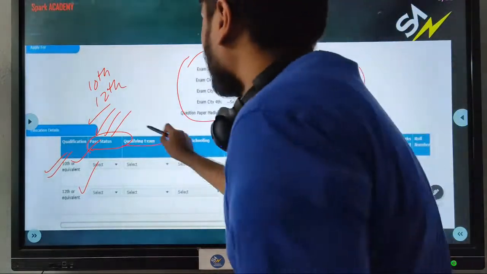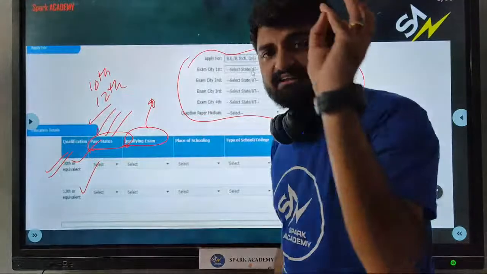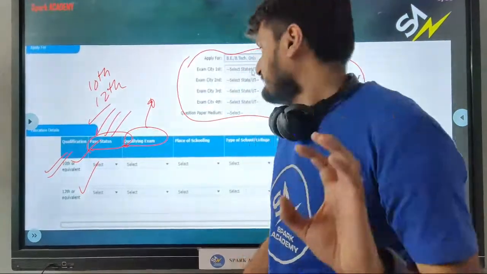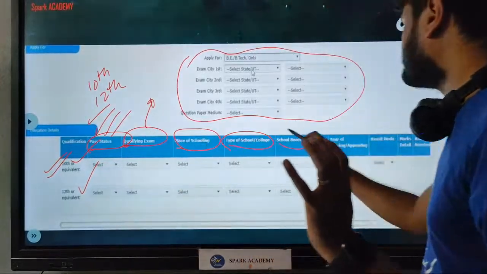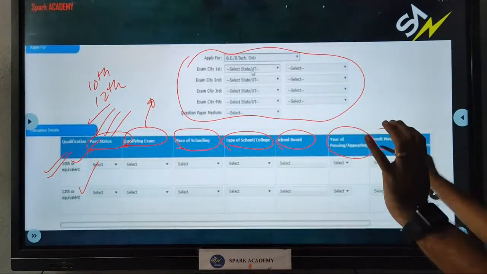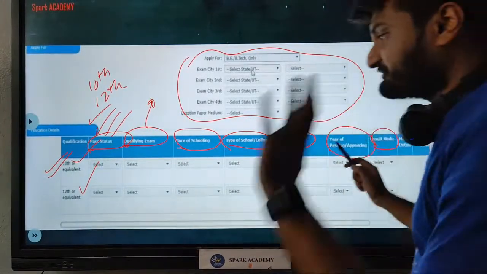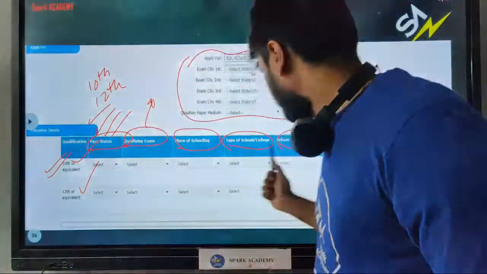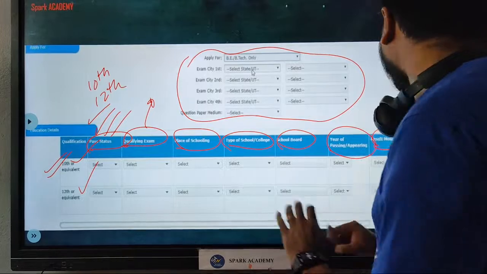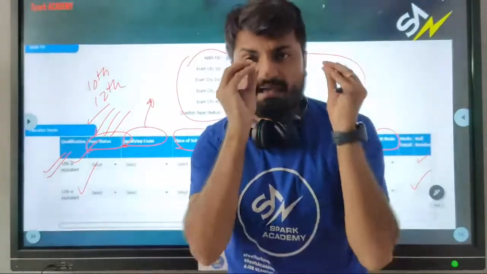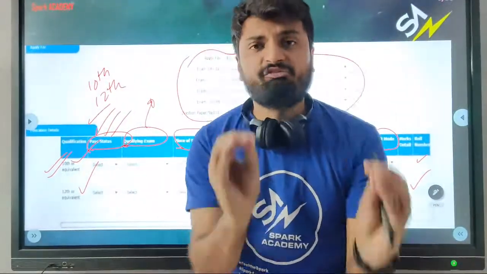You have to choose your qualifying exam, which is either the state board or the CBSE board. You need to choose the place of schooling, the type of school and college, the board, year of passing and the result mode. If you are still studying in 12th, you need to choose 12th, otherwise completed 12th. And you need to put in your hall ticket number as well. This is the basic education information which is required.